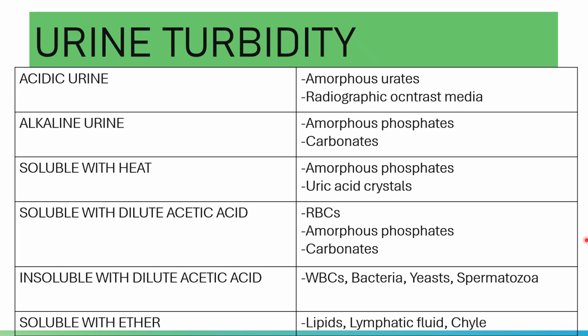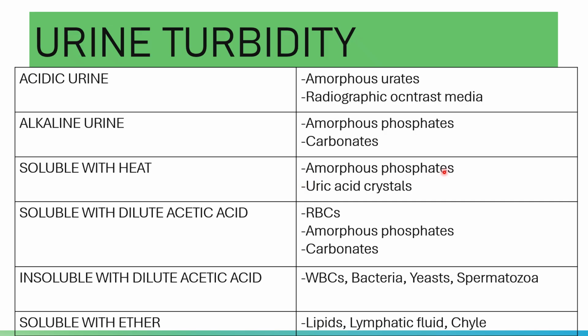Employing solubility with heat, acids, or ether will somewhat identify the substance that causes the turbidity. Suppose a urine sample is turbid and you heat it, and it clears after heating.